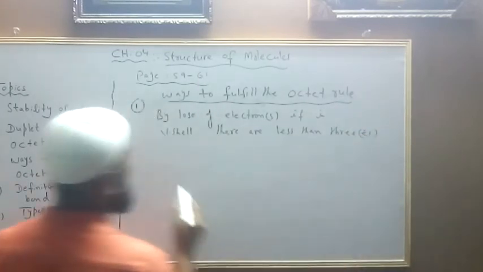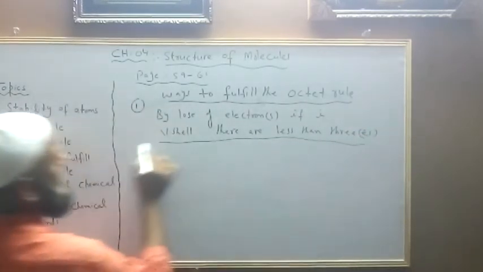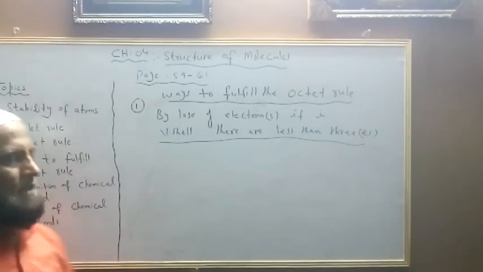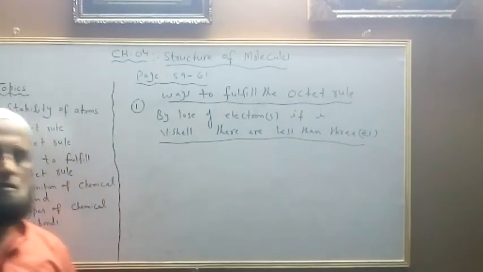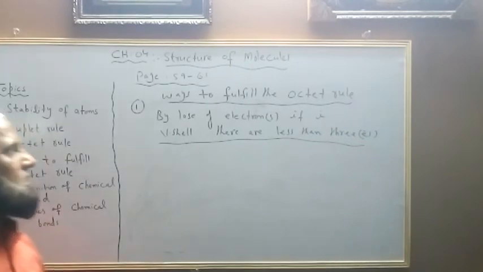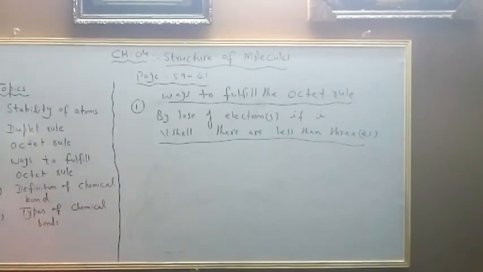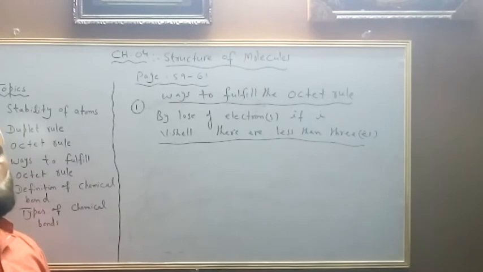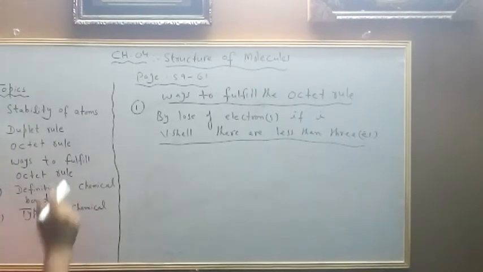What does it mean? If in the valence shell there are 1 or 2 electrons, then the atoms would prefer to lose the electrons to obey the octet rule.